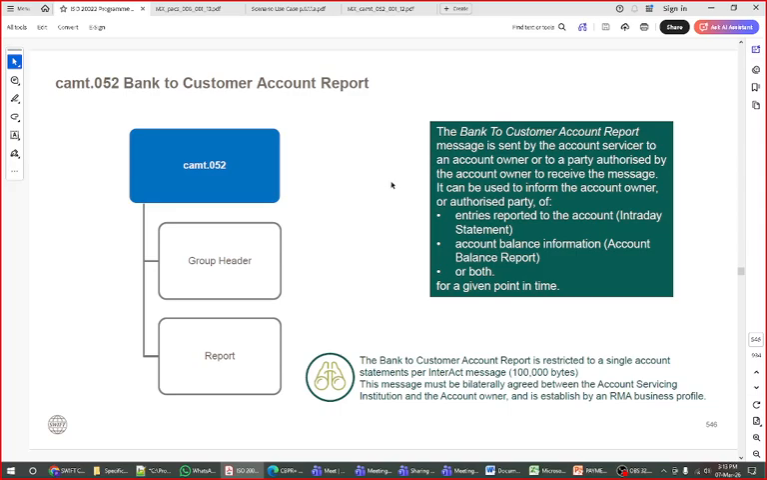As we have seen in other PAX 8 messages or PAX 9 messages, we have the group header. And what is in the report part in PAX 8 messages? Neha, you are there? Yeah, Prashant. What is in the report in PAX 8 messages? Not in the CAMT, in the PAX 8 message.